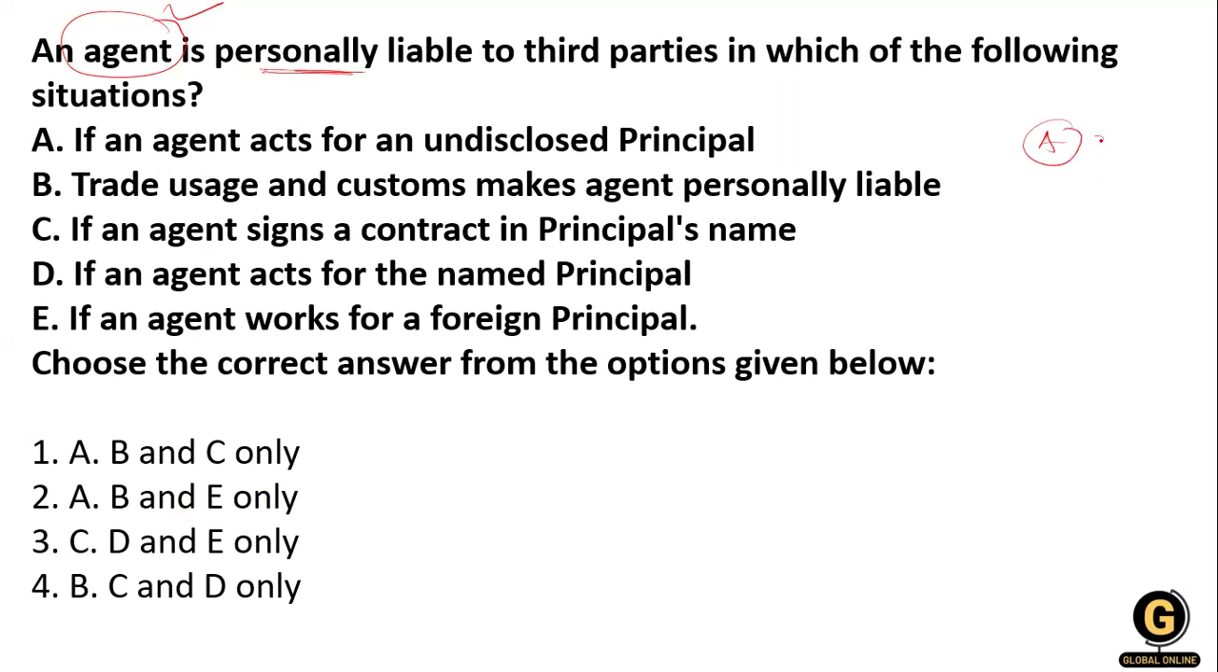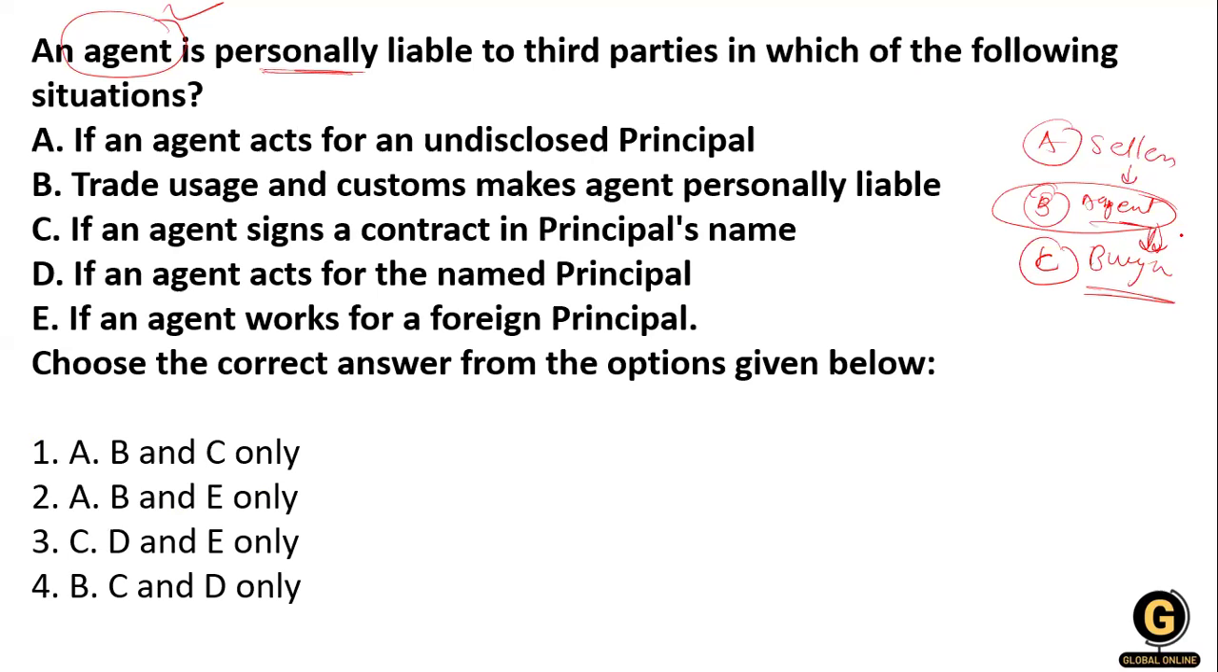Okay, suppose A is a seller, and C is a buyer. So B is what? B is an agent. Now B is playing the middle role between the seller and buyer. Now, what is the situation that comes when the agent is liable to the buyer?